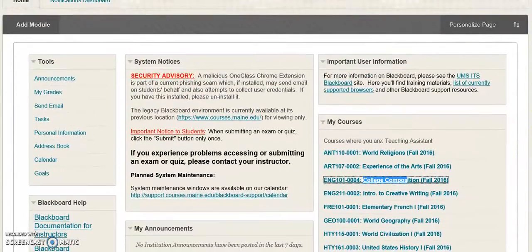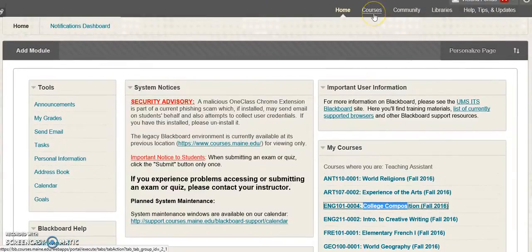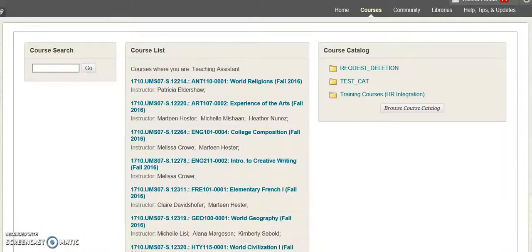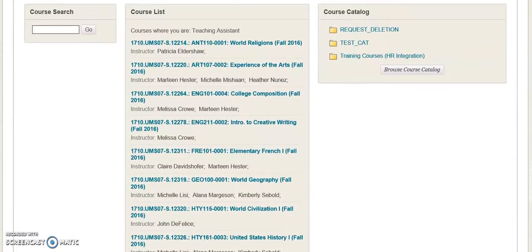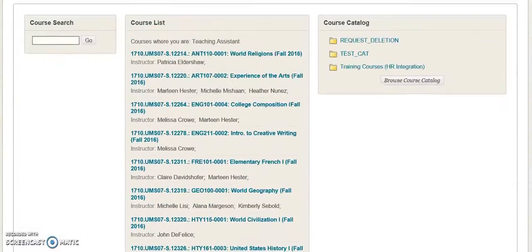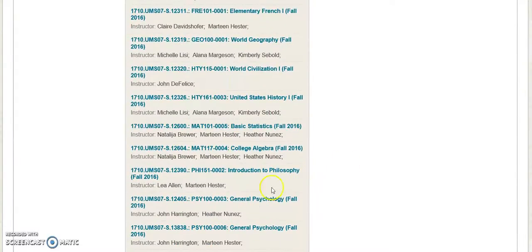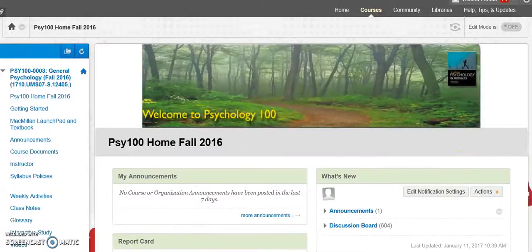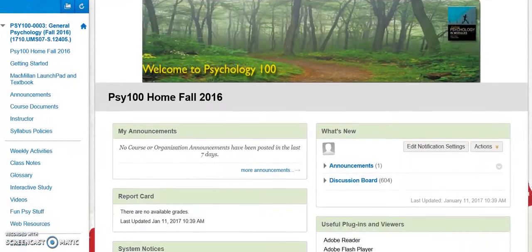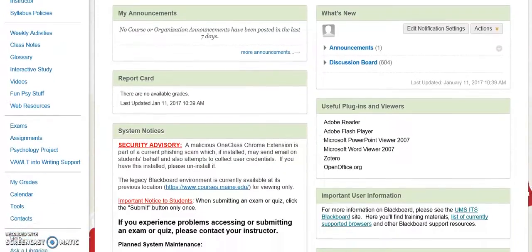So Blackboard can be a little confusing if it's the first time you're using it. So if you go to the top here, you can click on Courses. That is, of course, if you were able to log in appropriately. And as you can see, mine is a long list, but yours will probably only include one or maybe two. So if you click on a course, let's, for instance, go to one that John Harrington teaches, General Psychology, Fall 2016. It's going to look a little something like this, but each instructor has the ability to set up their Blackboard account for their course as they choose.